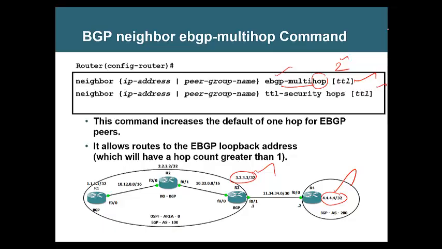This is the command that breaks the rule that neighbors need to be directly connected. When you say EBGP multihop 2, even when the neighbor is not directly connected, in less than 2 hops, if the neighbor is there, neighborship comes up. So forming a neighbor between loopback to loopback becomes possible.